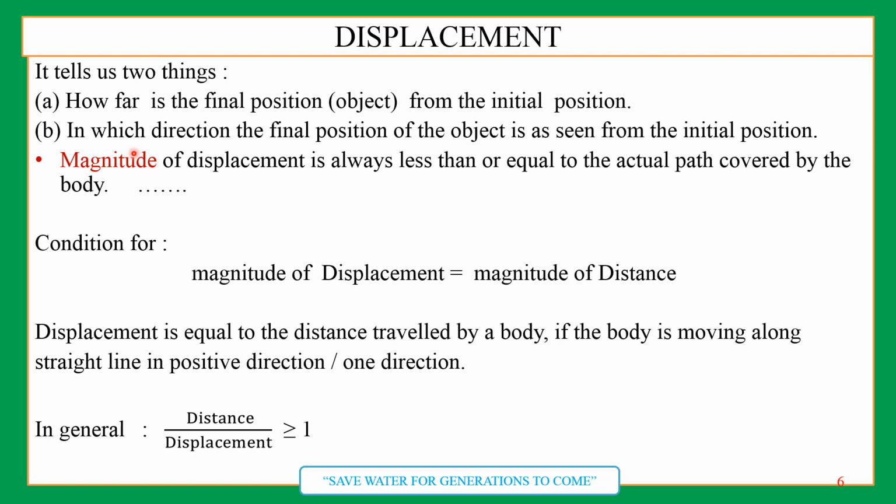Some of you must be knowing. And before going to that condition, I would like to discuss that the magnitude of displacement is always less than or equal to the actual length of the path covered by a body. Why is it always less? Because in the previous slide we discussed that it is the shortest distance between the initial and final position of the body. So therefore it is always less.